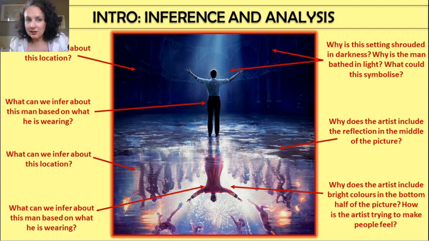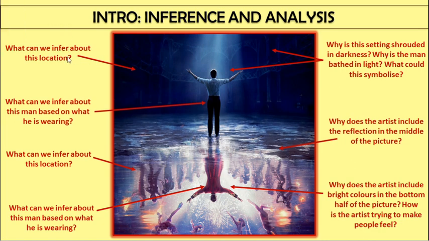Now that's all we're going to look at today. We're not going to read anything today. I just want you to jot down your thoughts. If this was a piece of writing describing this location, and if it describes the location in order of these questions here, what can we infer about the location?